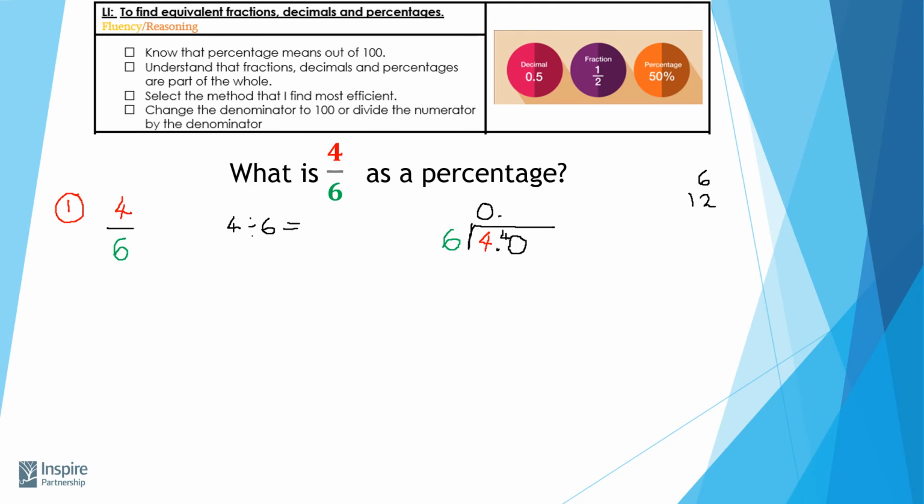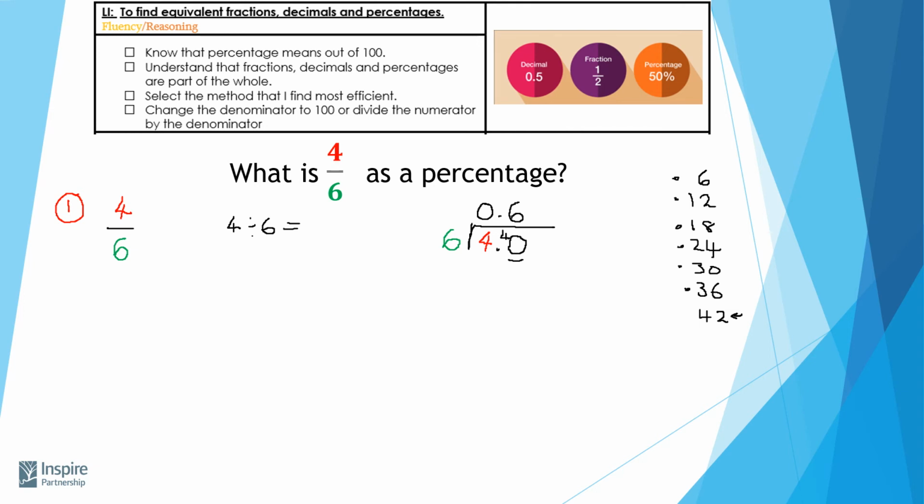So I've got 6, 12, 18, 24, 30, 36, and the next one would be 42. Now I'm going to stop there because 42 is too large. I'm trying to get it into 40. So how many times did it fit before it went over 40? 1, 2, 3, 4, 5, 6 times.